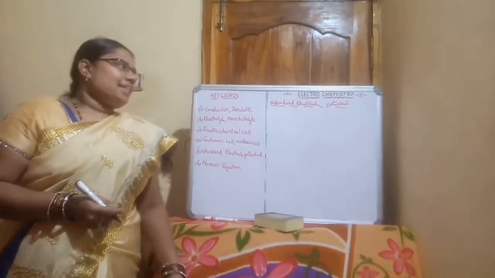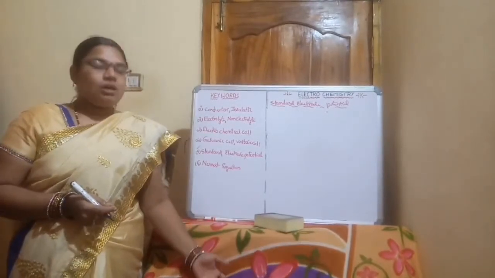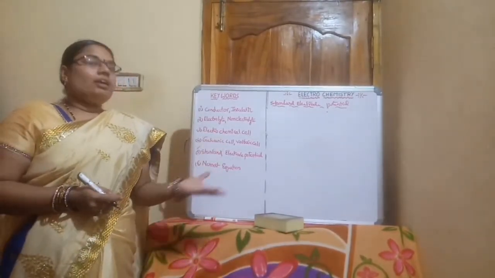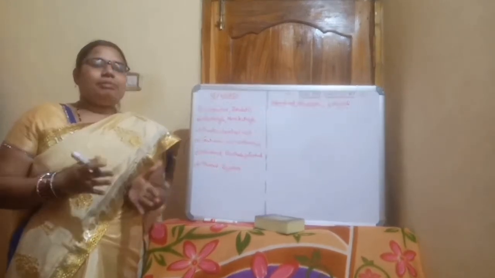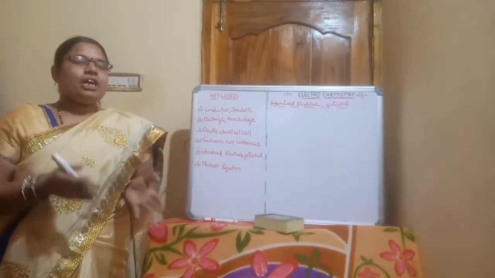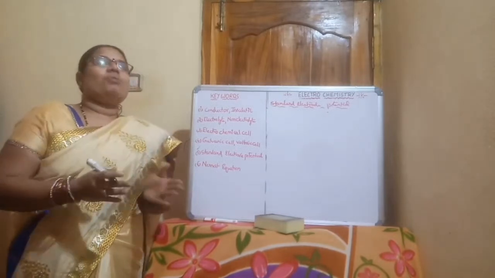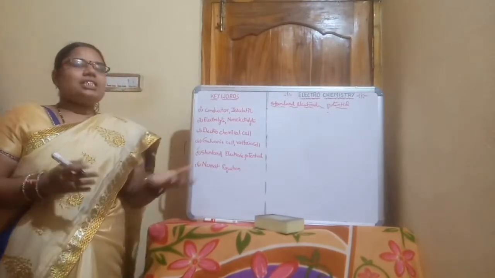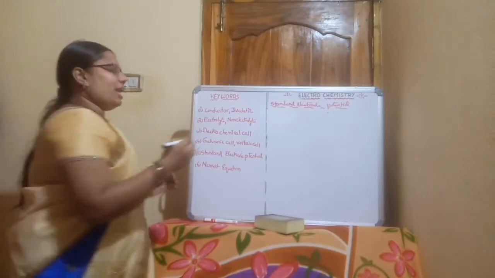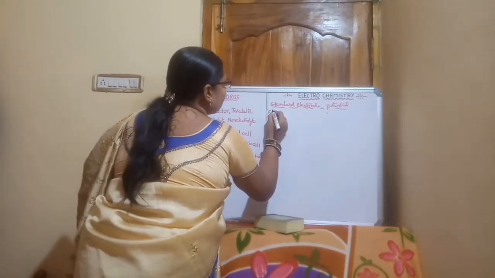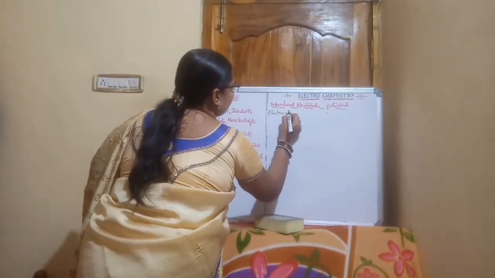Depending upon the standard reduction potential values, we can arrange the elements in a series. That is called the electrochemical series. What is the electrochemical series?